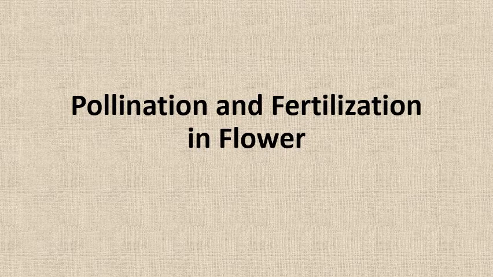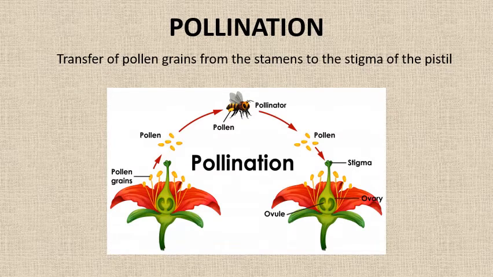In the previous class, we discussed the different parts of a flower and understood the structure of the male and female reproductive parts of the flower. Now, you know that stamens are the male reproductive parts which carry pollen grains, and these pollen grains contain male gametes.